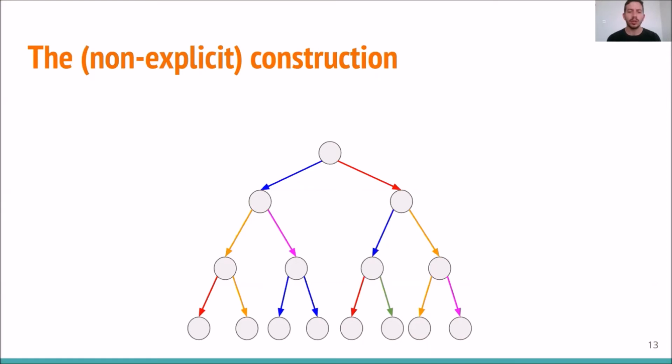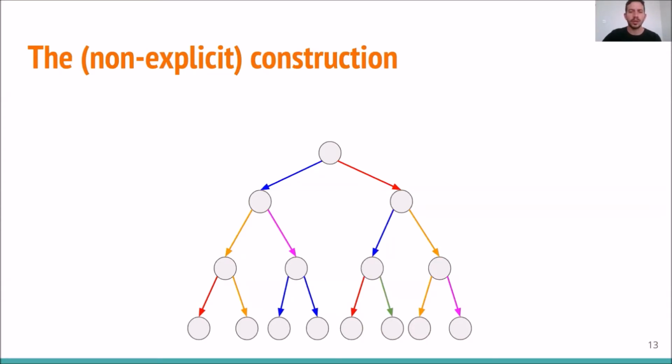Now, if we want a tree code with distance delta, a bad event means that there exist two vertices such that the relative Hamming distance of the path between their least common ancestor to them is strictly less than delta. Now, we stated before that for every tree code with positive distance, we want that every two adjacent edges, meaning that two edges that go out of the same vertex, will have a different color.